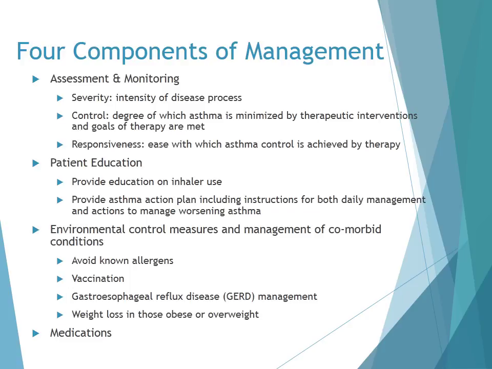There are 4 components of the management of asthma. The first component is the assessment and monitoring, assessing for the severity of the disease, the control, and the responsiveness to therapy. The second component is patient education on their medication use as well as their asthma action plan. The third component is environmental control and management of any comorbid conditions. And the fourth component, and what we'll focus on in the presentation, are the medications.